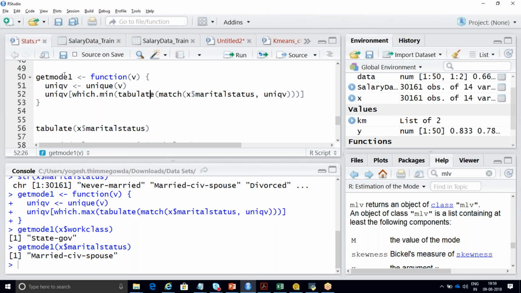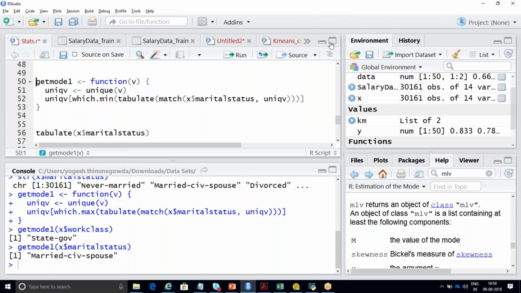Can you repeat the flow once again, Rajesh? This function flow. Yeah, how to write the function, how to call the function. Okay.